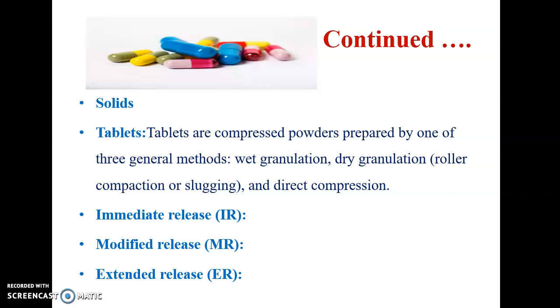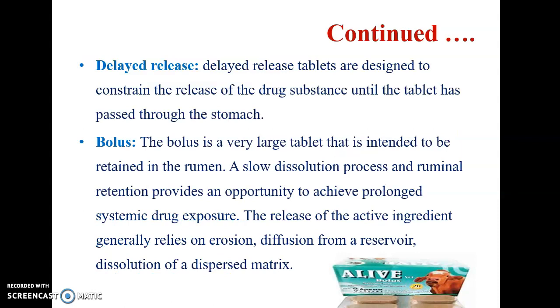Then coming to solid dosage forms, the first one is tablets. These are compressed powders prepared by one of three general methods: wet granulation, dry granulation, or direct compression. In that, there are immediate release tablets, modified release tablets, and extended release tablets. The next one is delayed release. Delayed release tablets are designed to constrain the release of drug substance until the tablet has passed through the stomach.